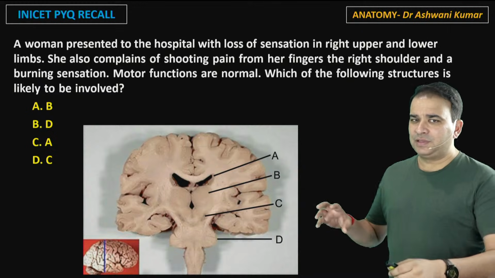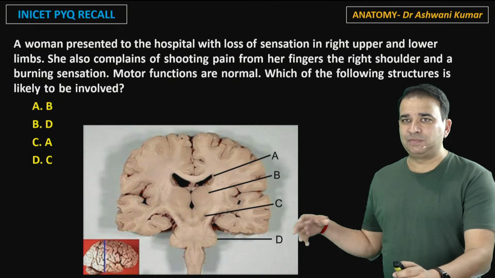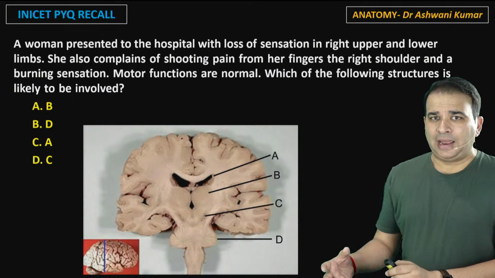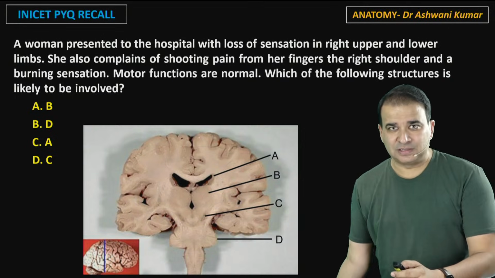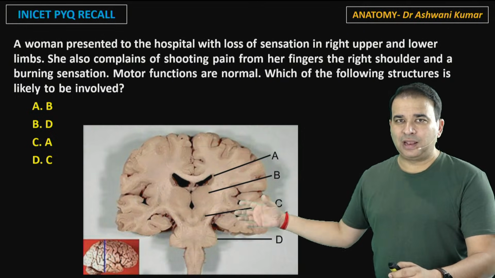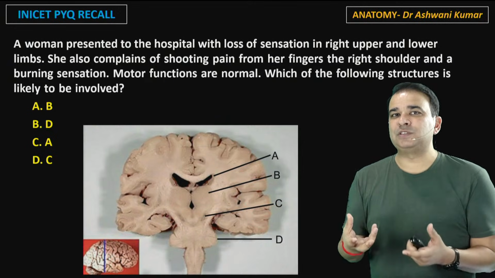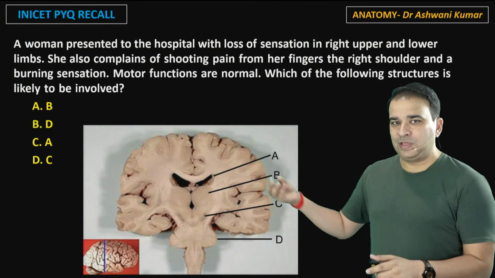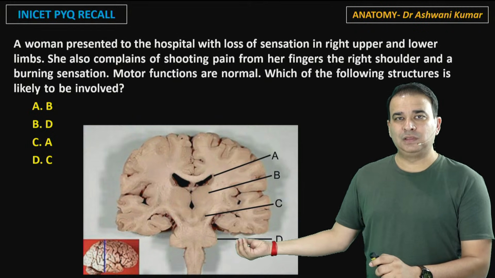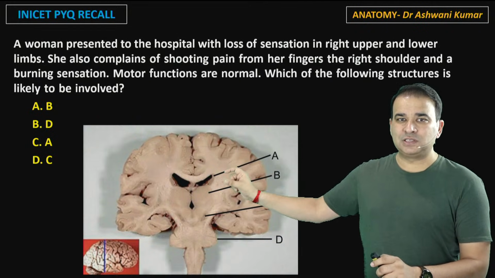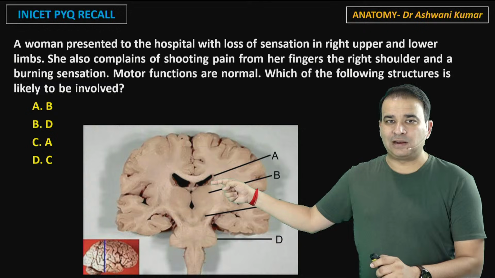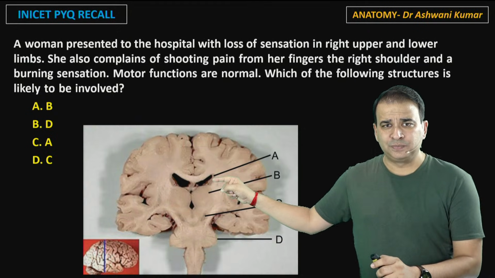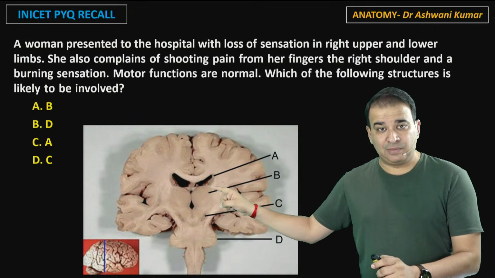Now guys, again, this is a very simple question. It's a question of the thalamic pain syndrome. And the thing is that you just need to identify thalamus in this. If you look at this image here, when the question was asked, the examiner just wanted to know whether or not you can identify that part of the brain here. So when you look at this arrow, this is present in the floor of this lateral ventricle, where we have a caudate nucleus here. B over there, that is the thalamus.